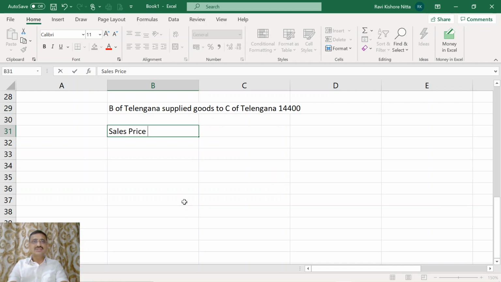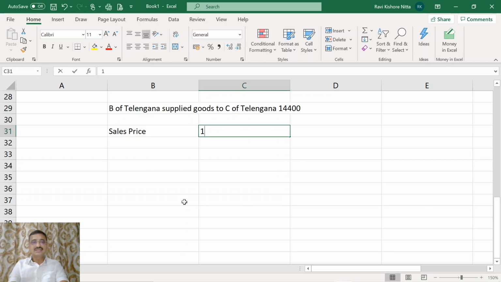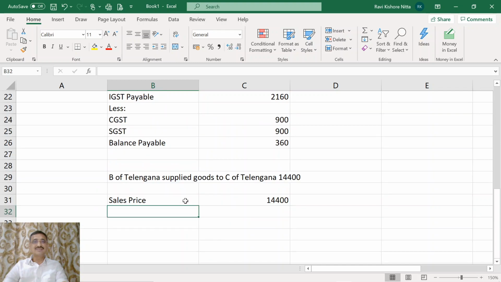Now, B of Telangana supplied goods to C of Telangana, he sold. So what is the sale price? The sale price is 14,400. Now B is located in Telangana, C is also located in Telangana. So this is an intrastate sale. Now for intrastate sale, the tax leviable is CGST and SGST. Now here, if we are referring to SGST, it implies it is Telangana SGST.